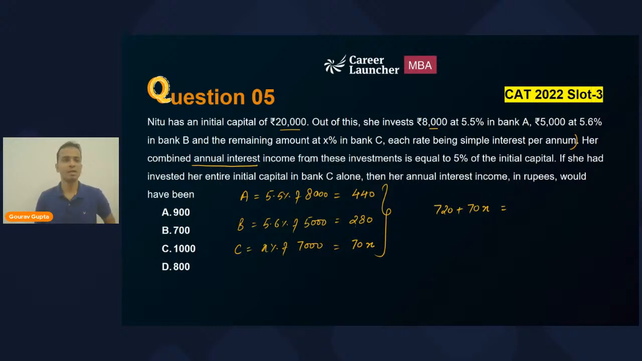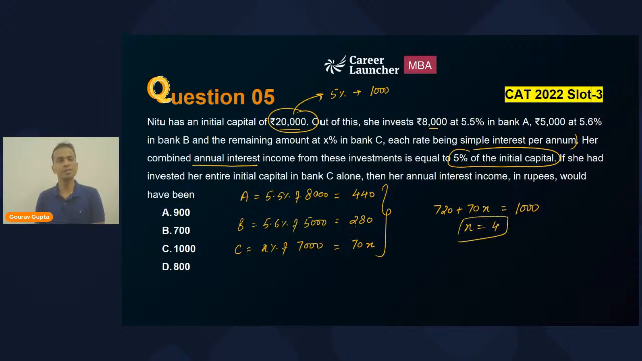So let's see. Her combined annual interest income from these investments is equal to 5% of initial capital. Initial capital was 20,000. So 5% of 20,000 will be 1,000. So now I can equate it to 1,000 and get the value of X. So X will be 280 upon 70, that is 4. Okay. So in bank C, the rate of interest given was 4%.